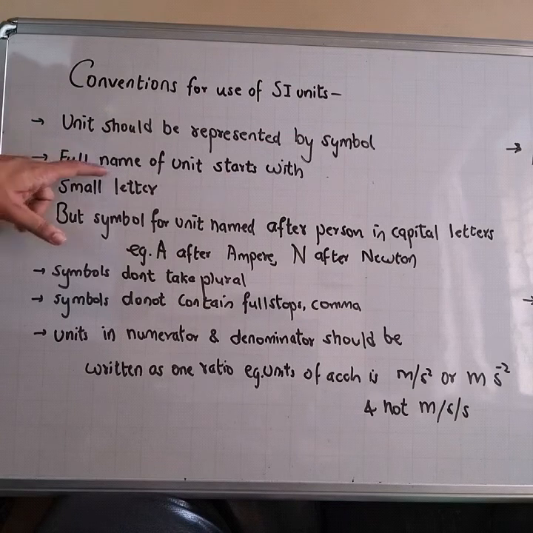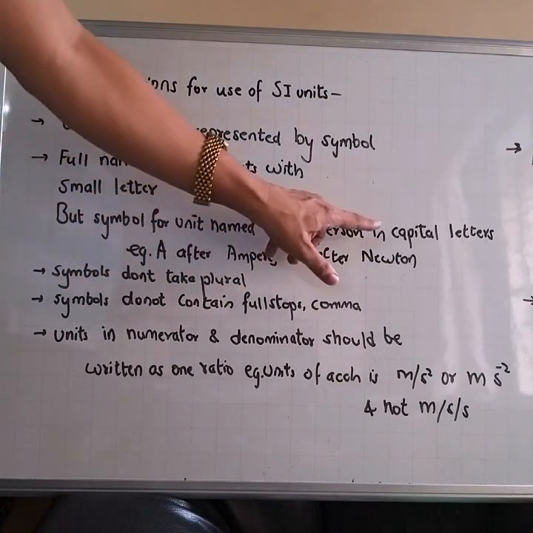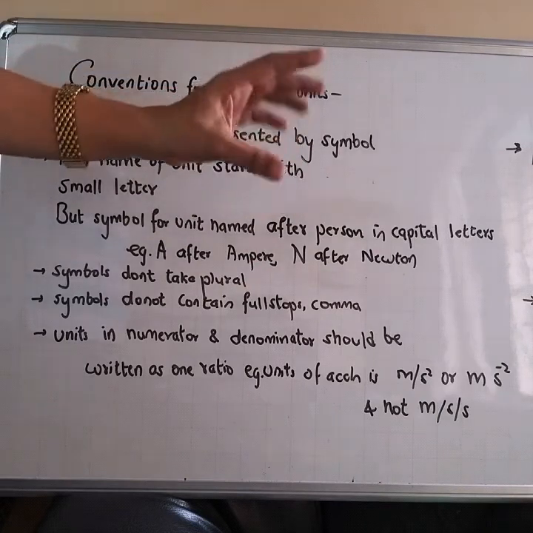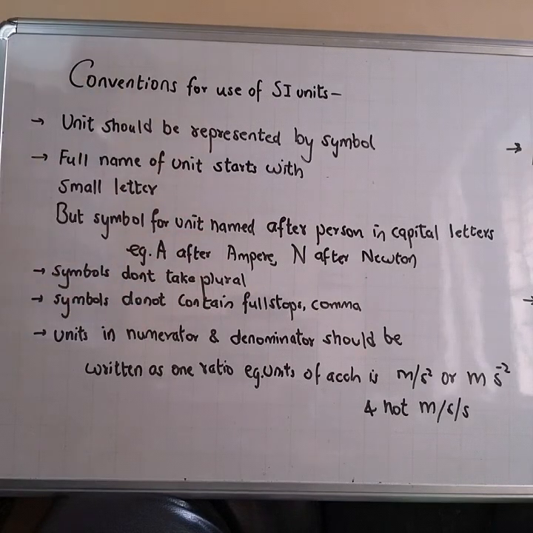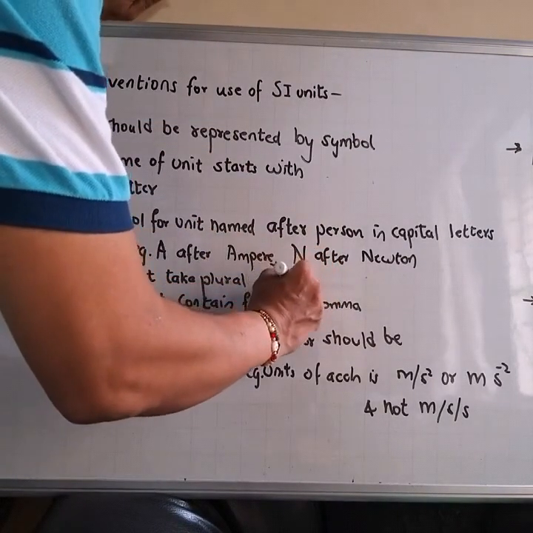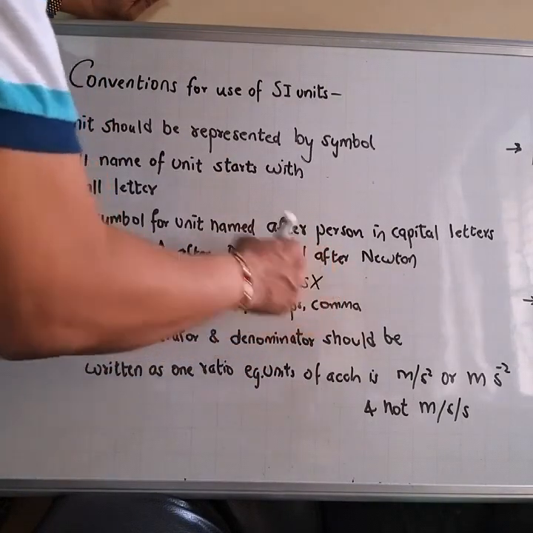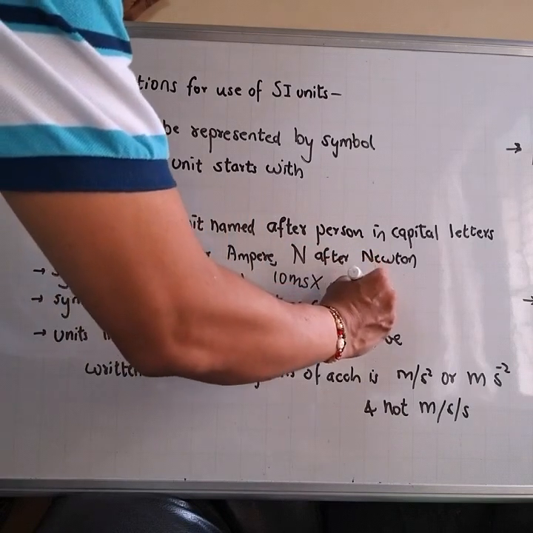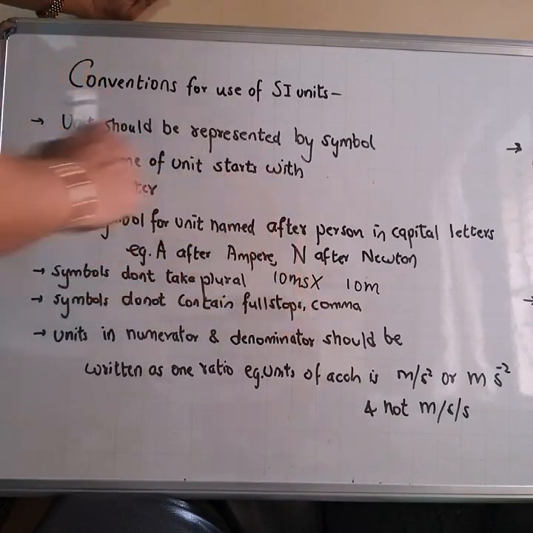The full name of a unit starts with a small letter. But if the symbol for a unit is named after a person, a famous scientist, or someone who invented something, then that symbol will be written in capital letters. Symbols don't take plurals. Means if you want to write 10 meters, you write 10 ms. That is absolutely wrong. Simply write 10 m. Getting it? So writing ms in plural is not allowed.